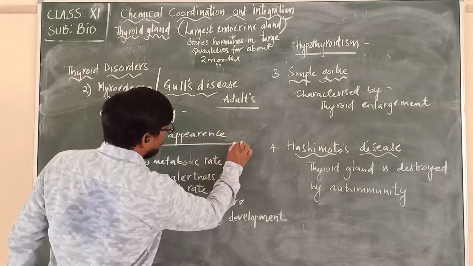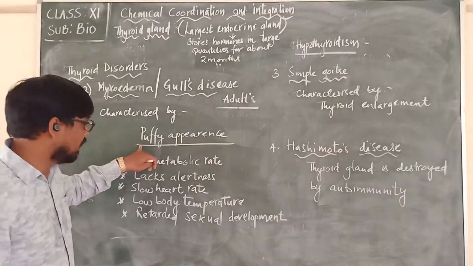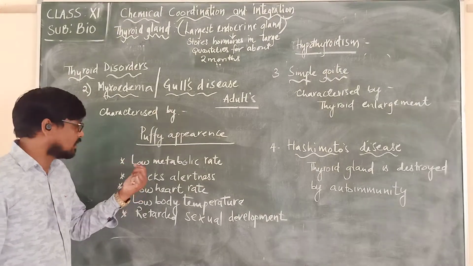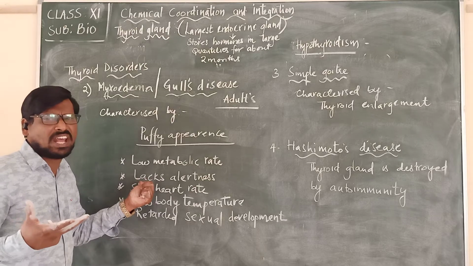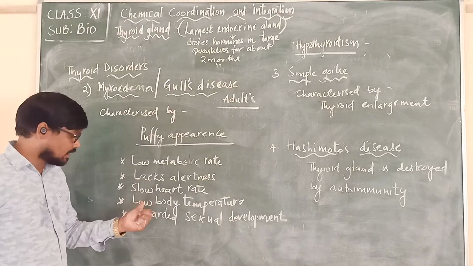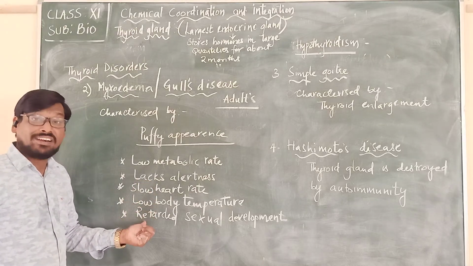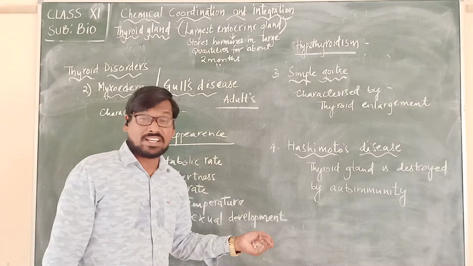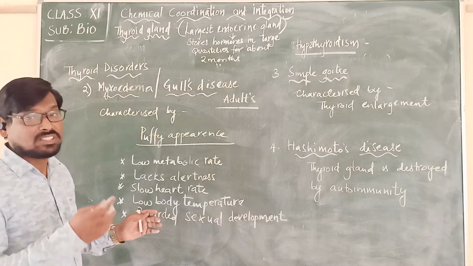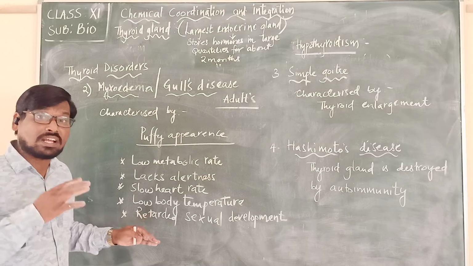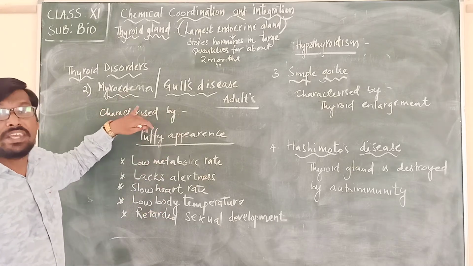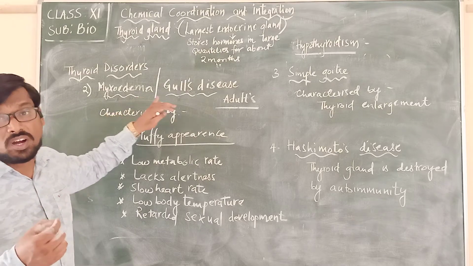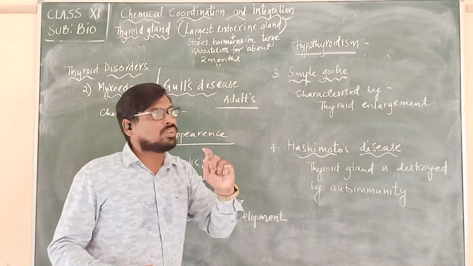Okay, they will be having a puffy appearance. And if you see the characteristics, they have a low metabolic rate and lack alertness. They will not be much alert. Slow heart rate, low body temperature, and retarded sexual development. Retarded sexual development means that sexual development will be slowed down or completely stopped. So these are some of the characteristics that we see in the deficiency of what? The thyroxine hormone in the adults.